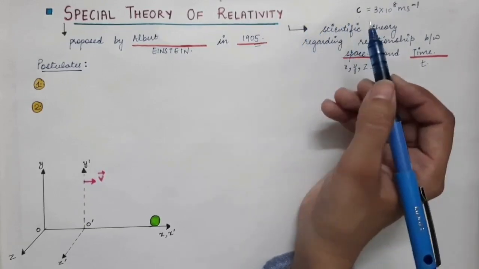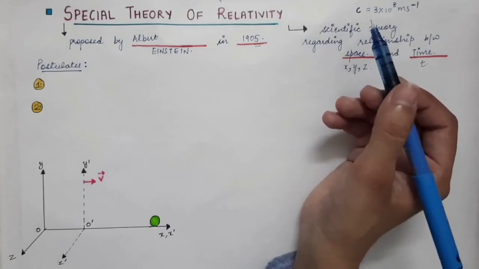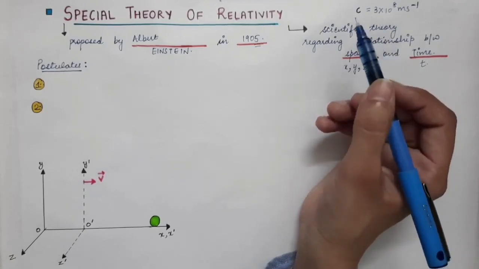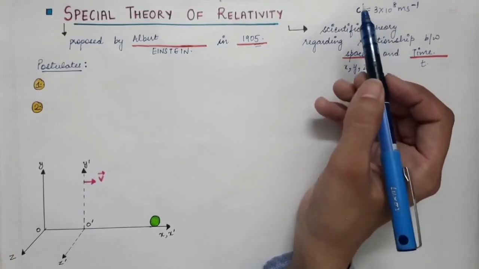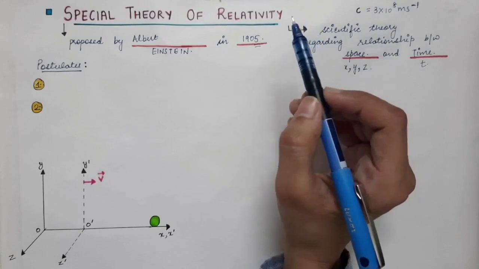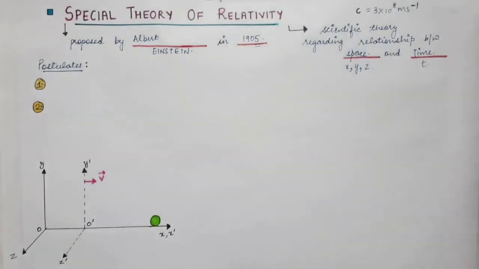Normally in our daily life, the velocity of the objects that we see is very small as compared to the speed of light. So in our daily life this theory doesn't come into picture, and we take the help of Newtonian mechanics.